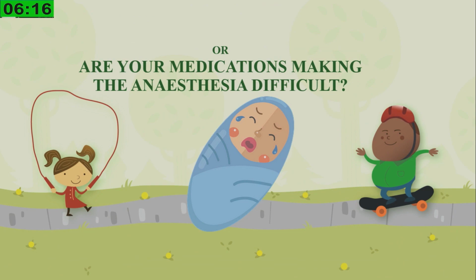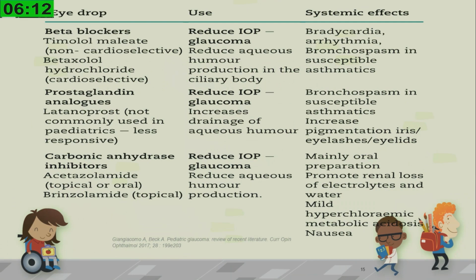So, on the contrary, are your medications making the anesthesia difficult? Yes, indeed. We know that beta blockers, prostaglandins, and NSAIDs can all cause bronchospasm in susceptible asthmatic kids. Beta blockers also cause bradycardia, and acetazolamide, a carbonic anhydrase inhibitor, causes mild hyperchloremic metabolic acidosis. They are prone to nausea, and these drugs promote renal loss of electrolytes and water, which will result in arrhythmias